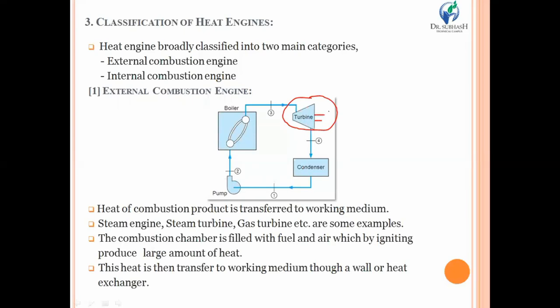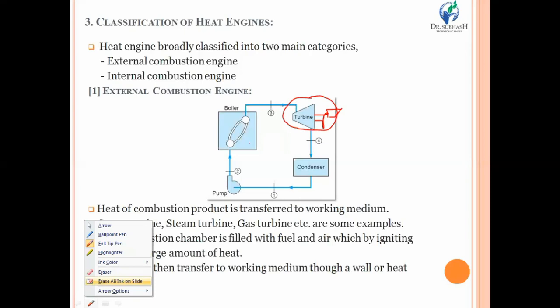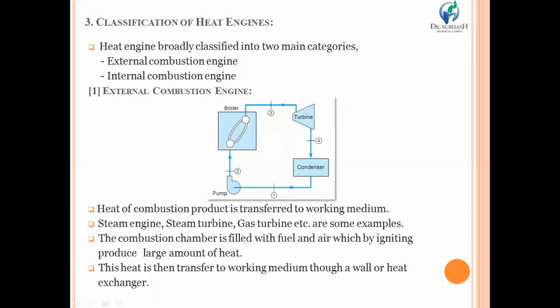Over here, there is mechanical work to be produced at the end. So whatever fuel you are using for the combustion and production of heat, it takes place outside the converting machine. That means in this case, the boiler is there. We are using the boiler for producing heat from the fuel.